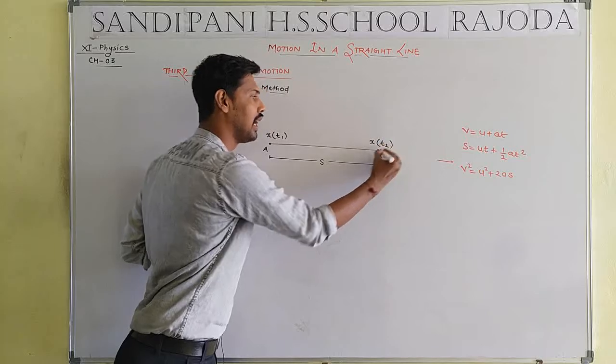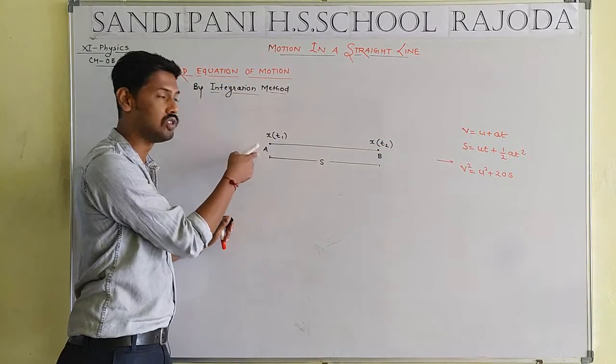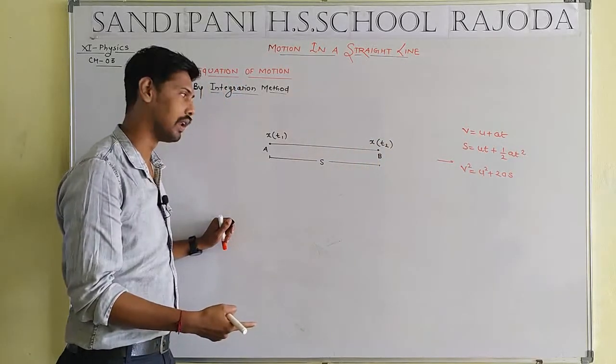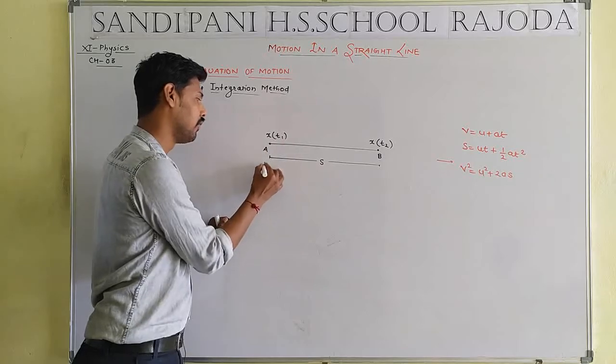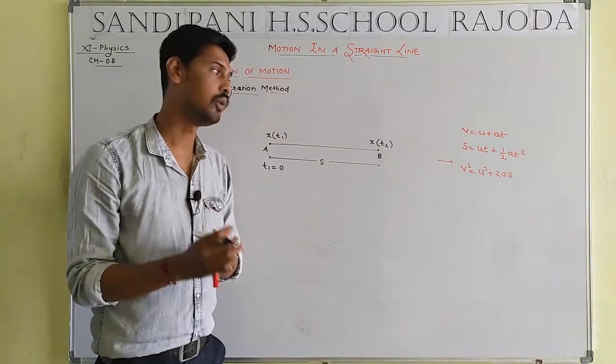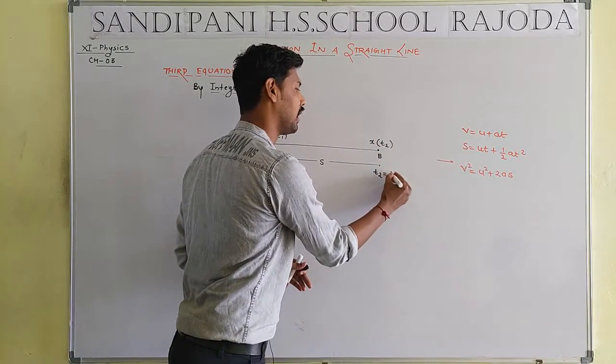What is the mean of the x? X that means a displacement with respect to time t1 initially, and displacement with respect to time t2 finally. Here the initial time will always be equal to 0, and final time will always be equal to capital T.